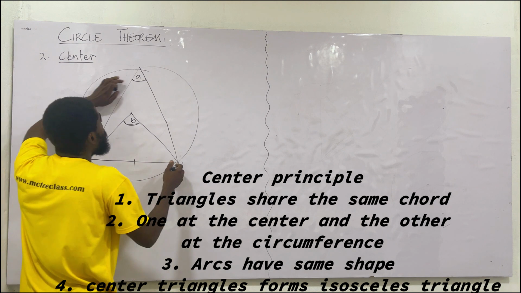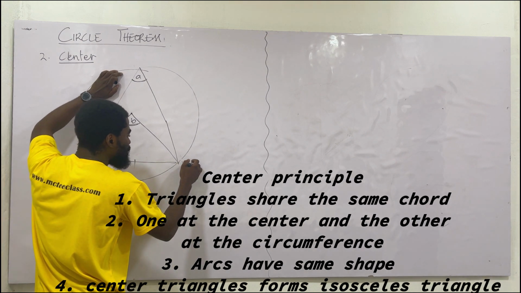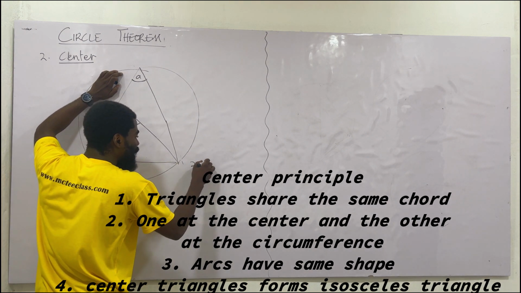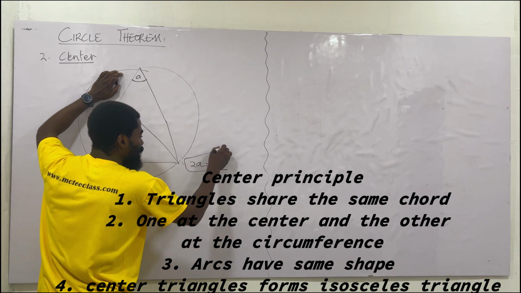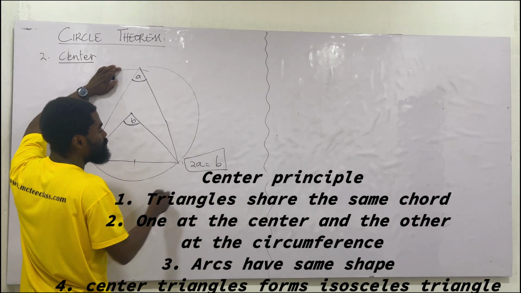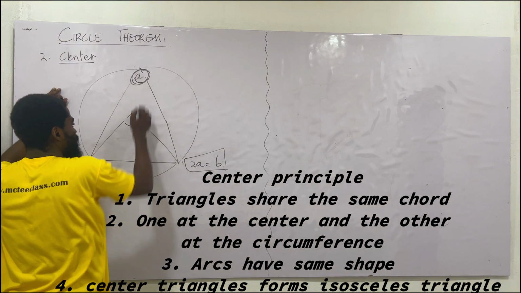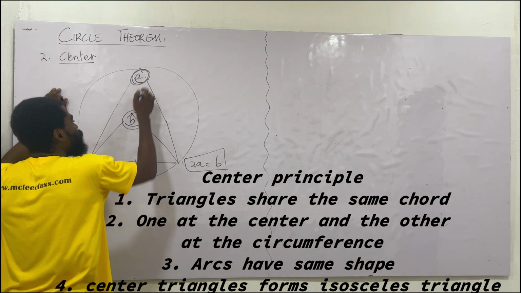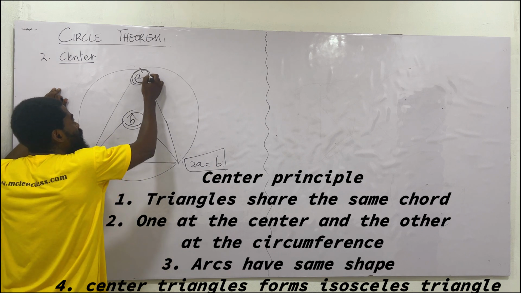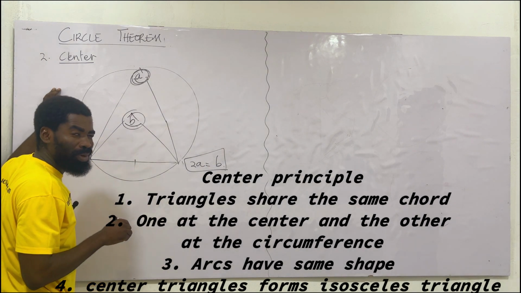This says that the angle at the circumference, you multiply that angle by 2, and you get the one at the center. That means 2 times of what? Of the circumference equals the one at the center. Do we get the point I'm making here? One at the circumference times 2 equals the one at the center. That means the center is very important. For you to be able to equal to the center, you need to multiply yourself by what? By 2. Hope you get the point I'm making here.